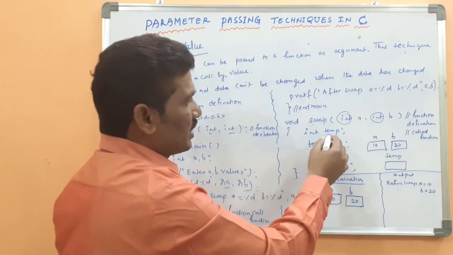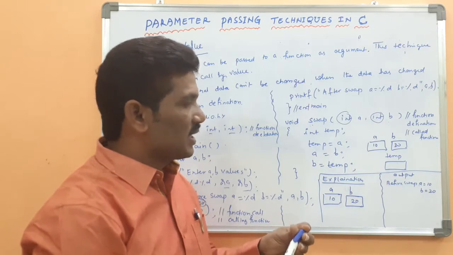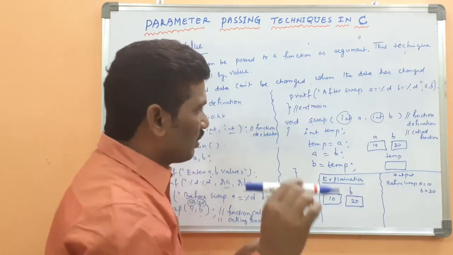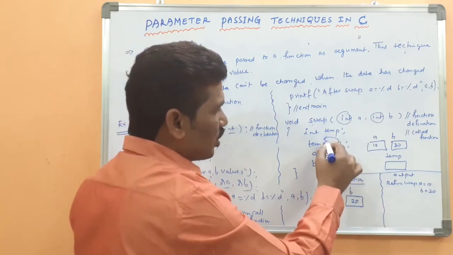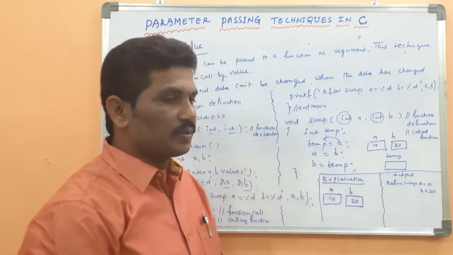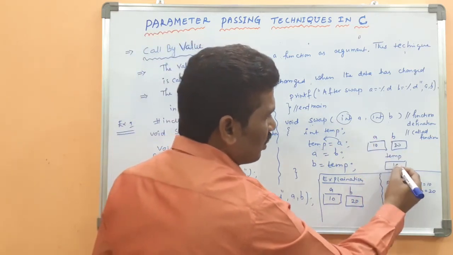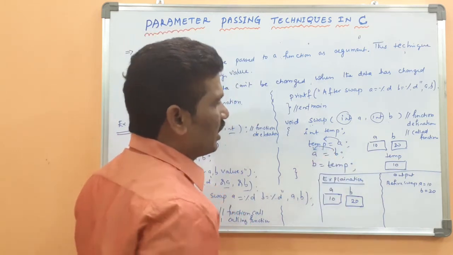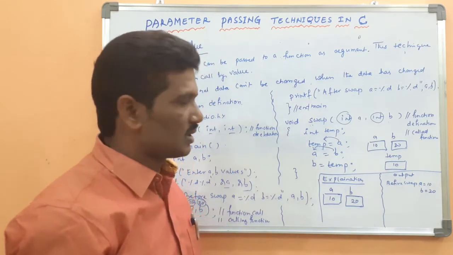Okay, because inside the function definition, the temp variable is declared. Then what is the temp variable used for? You can see temp equal to A, because A should be copied into the variable temp. What is the temp value? What is the A value? Temp. Okay, here. Then B should be copied into the variable A. This technique is for swapping the two numbers.